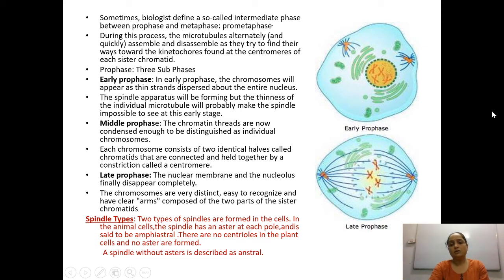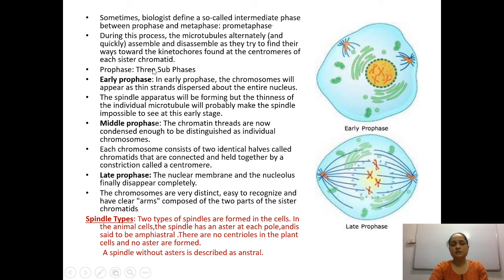Kinetochore is that part of the chromosome which is at the centromere. The chromosome has two sister chromatids, tied at a particular place known as the centromere. On both sides of the centromere there is a loop-like structure, which is the place where the spindle fiber can tie.